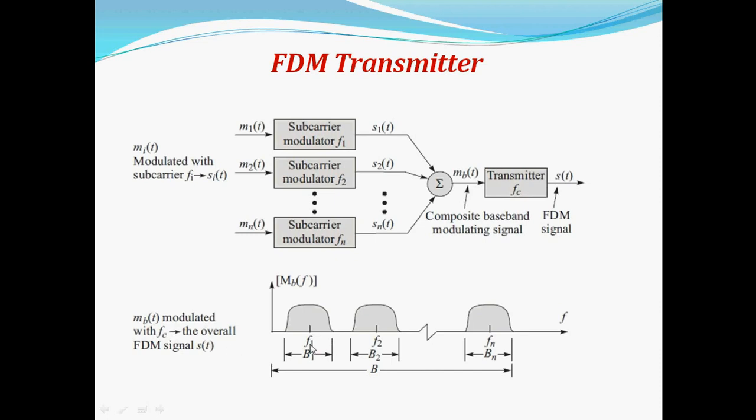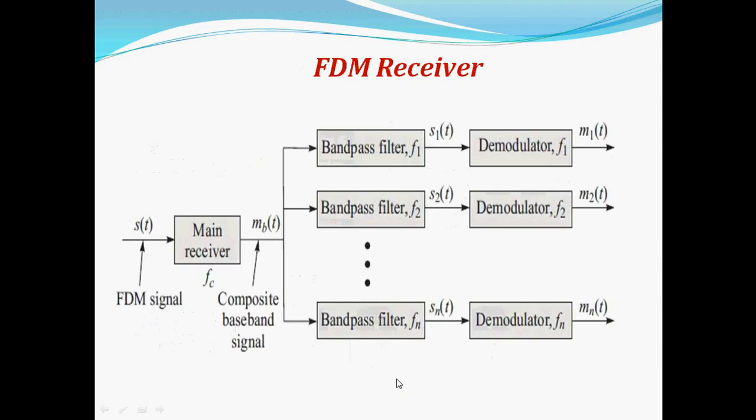If these are some center frequencies f1, f2 up to fn, and this is the bandwidth of these signals b1, b2 and bn, the total bandwidth accommodated by this transmitter is b. At the receiver side we have again the FDM signal that is sent by the transmitter, which will be received by the main receiver. Again that will have fc as the frequency.